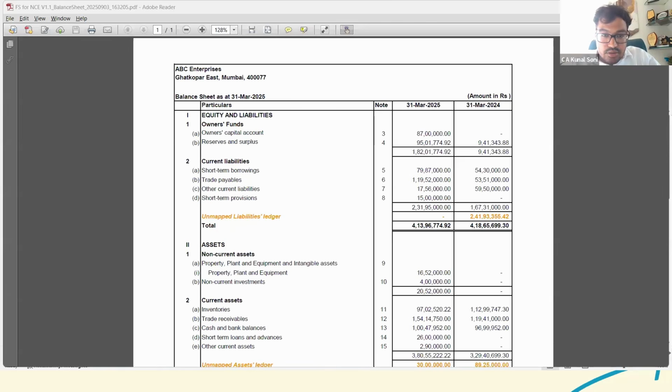Sir, the mapping, do we need to give a complete list of debtors and creditors? So see, basically for this sheet, it is not mandatory as per the guidance note, but sometimes banks and other authorities do require the same. So if you want the same, then that option is available. You could have it from the system, but practically as per the guidance note, the list of debtors and creditors is not required. Here it is just for the purpose of mapping and the aging of the same. So Tally would not print these debtors and creditors in notes to accounts, but it is just for the purpose of mapping, so that you are not supposed to do it manually.